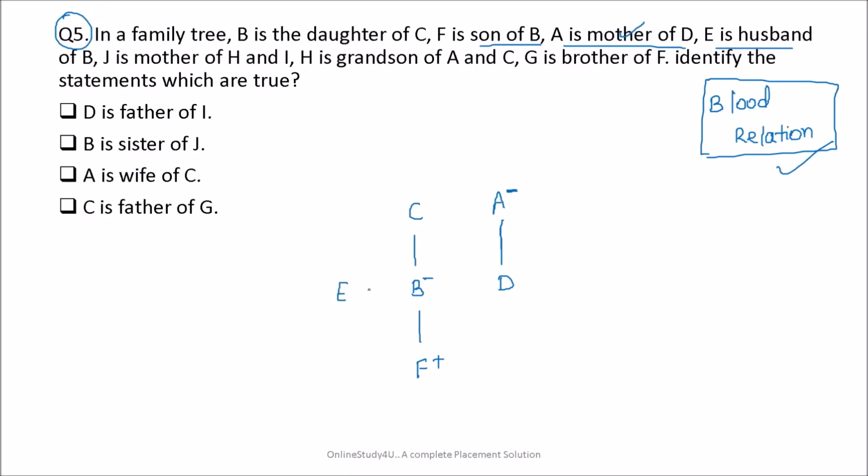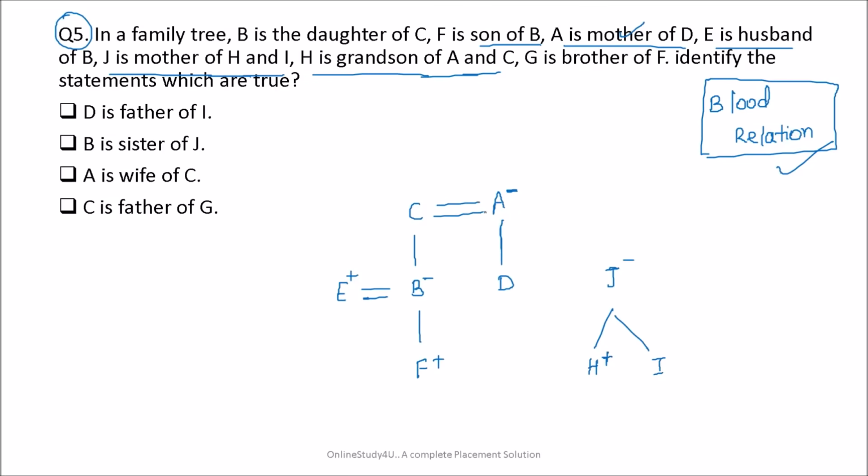So E will be the husband of B. So friends, J is the mother of H and I. So here I will put J, and J is the mother of H and I. J is female. Now H is the grandson of A and C.